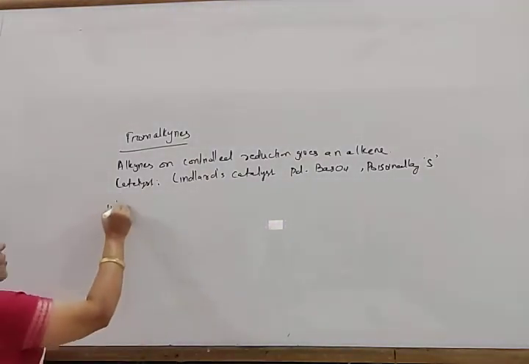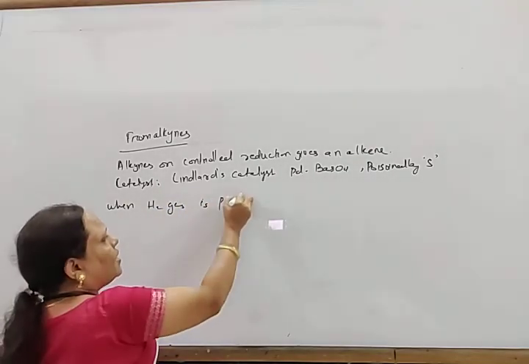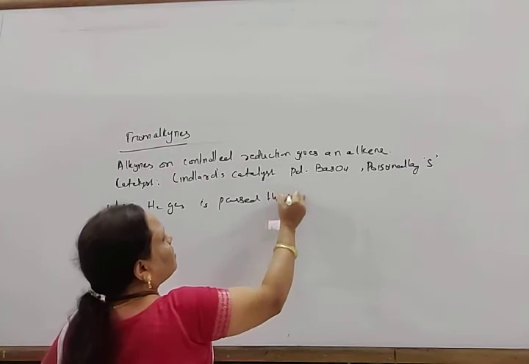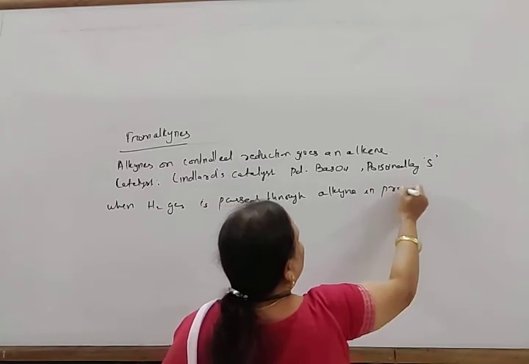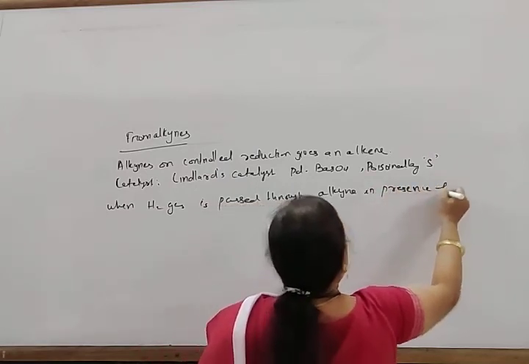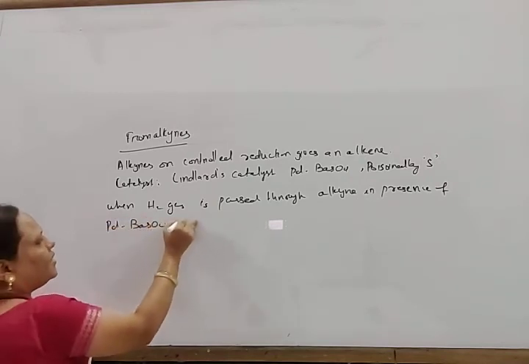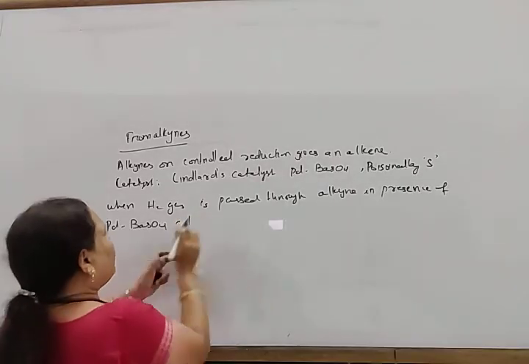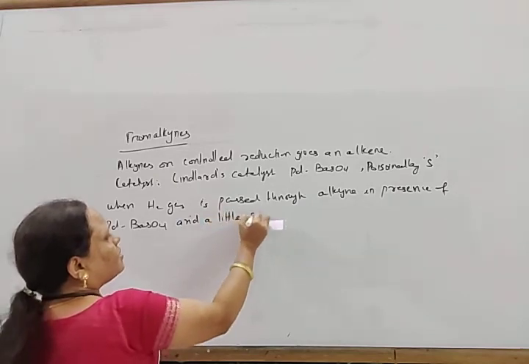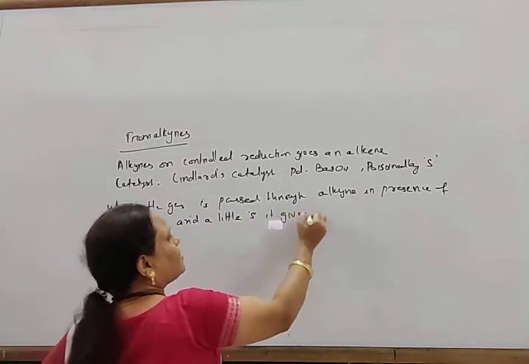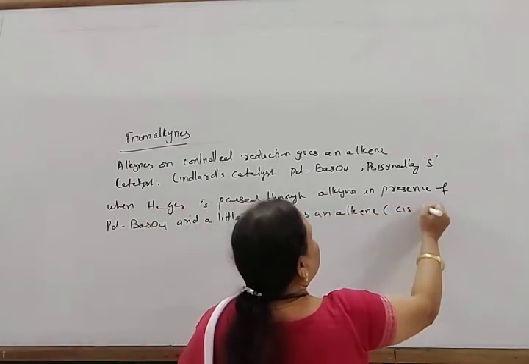Okay, so when hydrogen gas is passed through an alkyne in the presence of palladium and barium sulfate and a little sulfur, it gives an alkene. Generally, the cis product is formed.